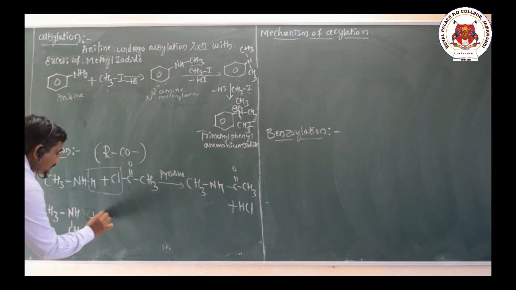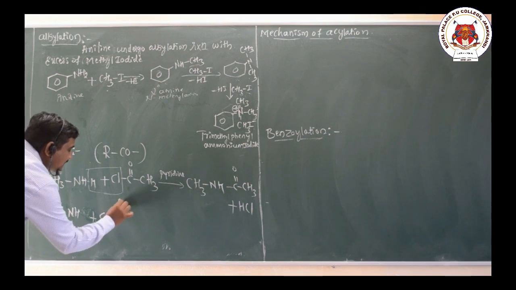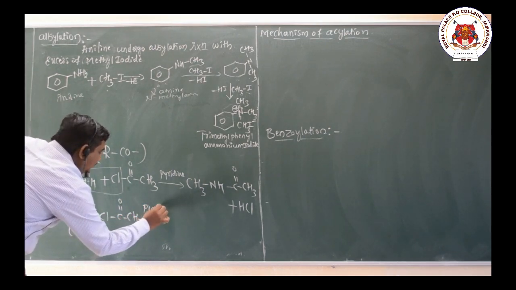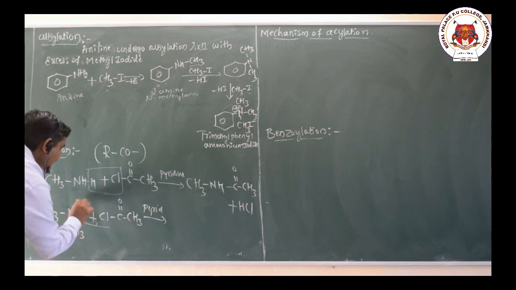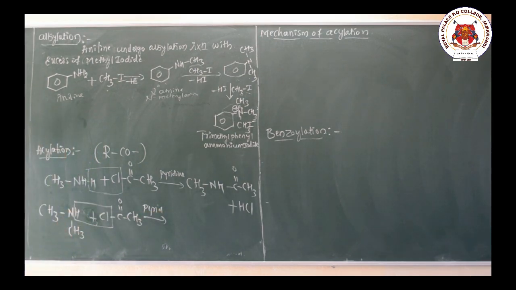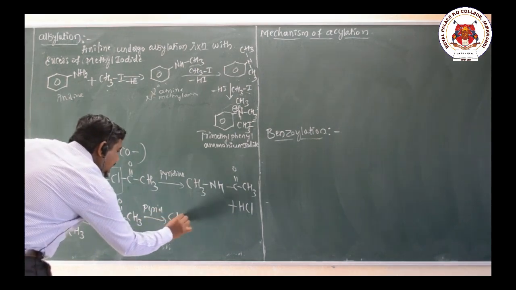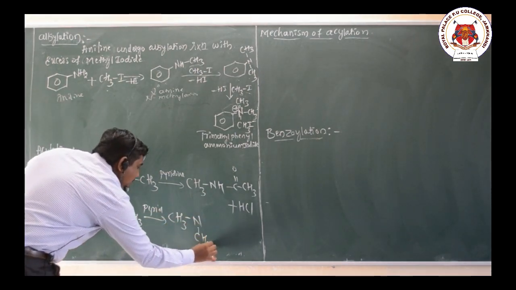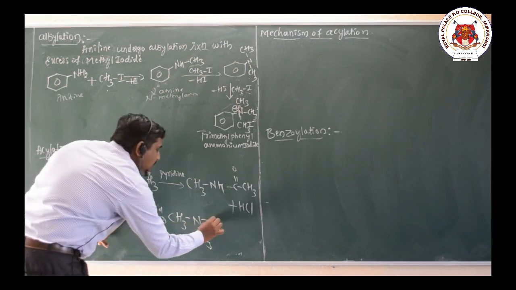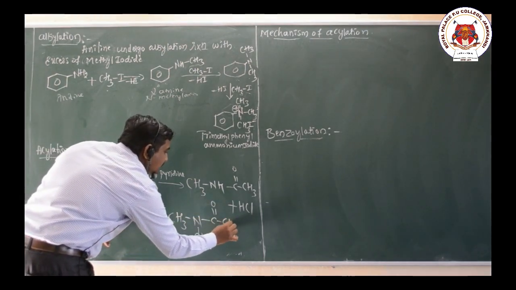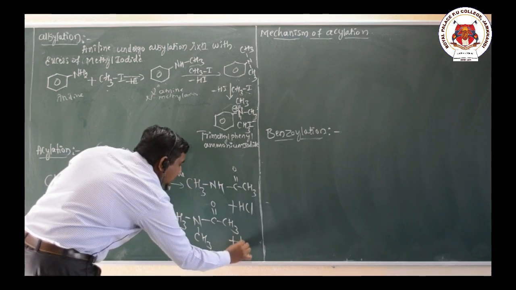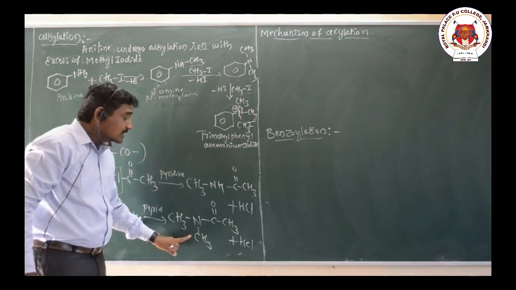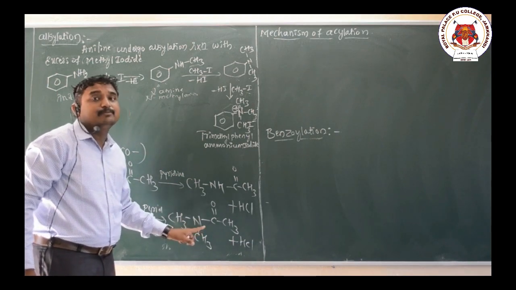When it reacts with acetyl chloride in the presence of pyridine, what do we get here? Again HCl can be released. So here CH3, N, and CH3, with the introduction of the acyl group, COCH3, plus HCl. So here we have the N,N-dimethylacetamide product.